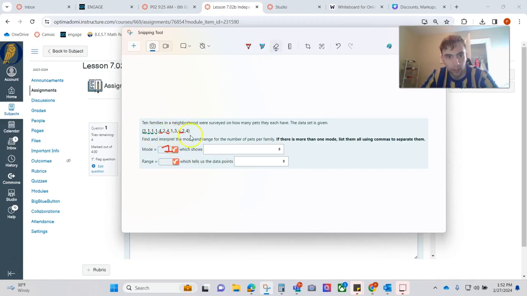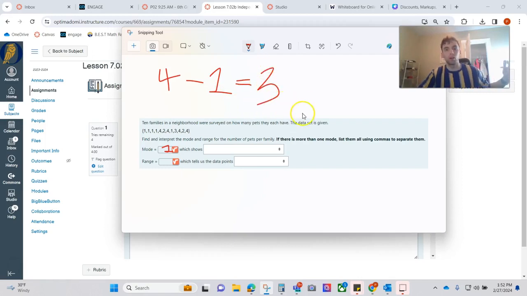To find the range, we do the biggest number minus the smallest number. So it looks like here the biggest number is 4, the smallest number is 1. Biggest number minus smallest number, that's our range. That's how much our numbers vary.